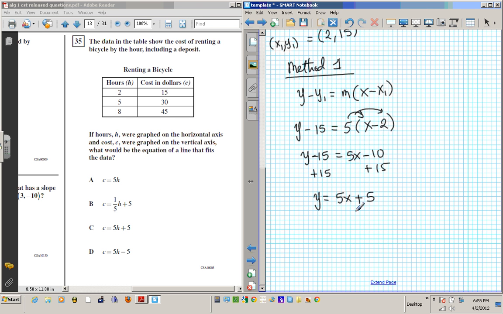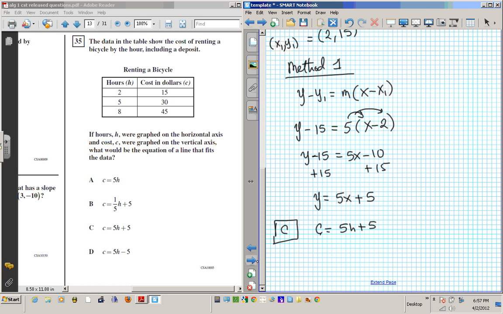Okay? So in this problem, what we're going to do is just adjust the variables, okay? This is x, the independent always comes first, right? And the dependent comes second. So this is x and this is y. So we can just write x as h and y as c, so c equals 5h plus 5. Okay, so which one matches? C. The answer here is C. Okay, so this is C.